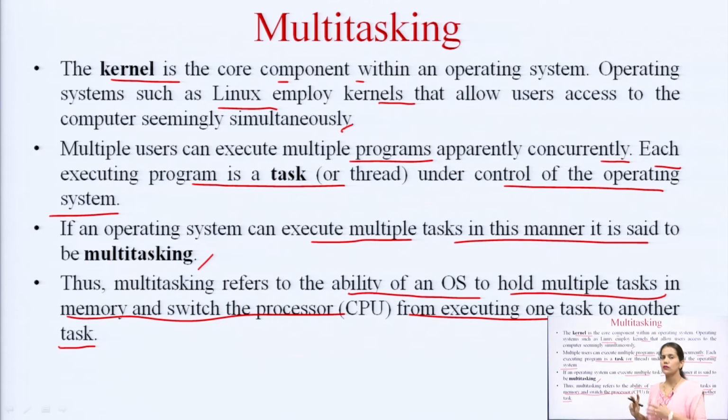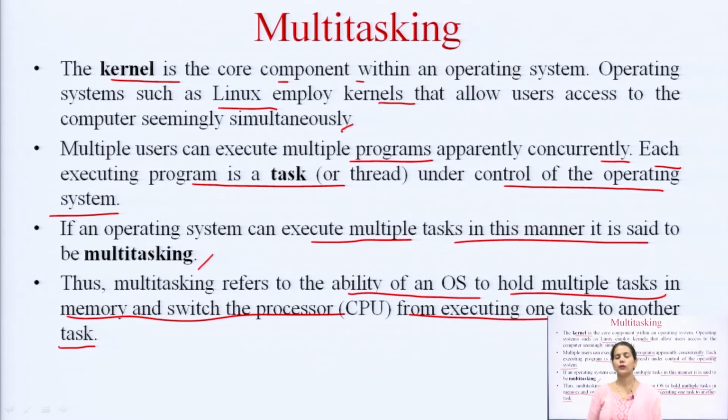So, this is the basic difference between multitasking and multiprocessing: in multiprocessing there are multiple CPUs handling the various processes, but in multitasking there is a single CPU and it will switch from one task to another when needed and will execute all the tasks on a time basis. It will keep switching between the various tasks and perform them according to need, according to the time division. So, this is the way multitasking takes place.